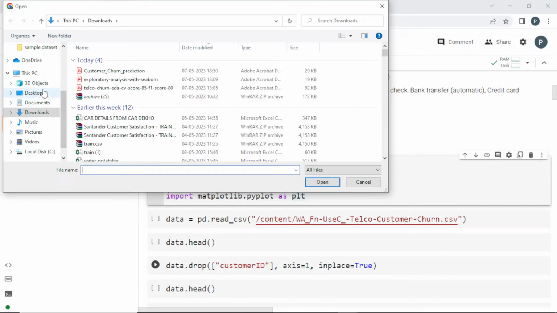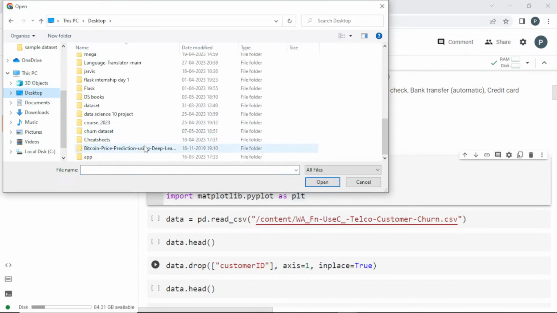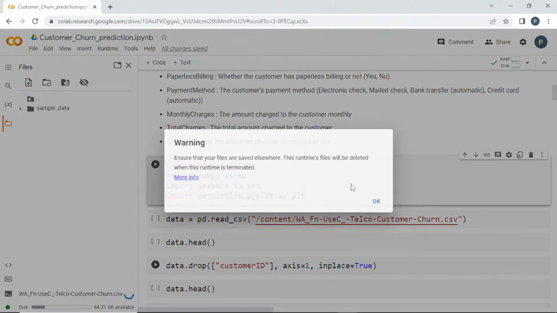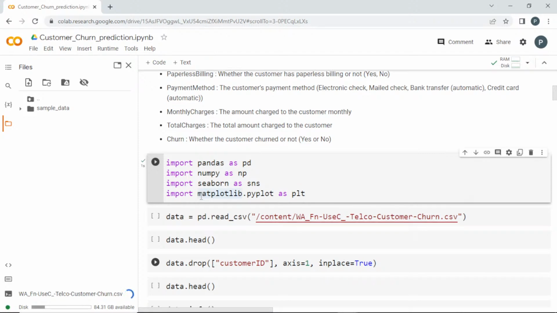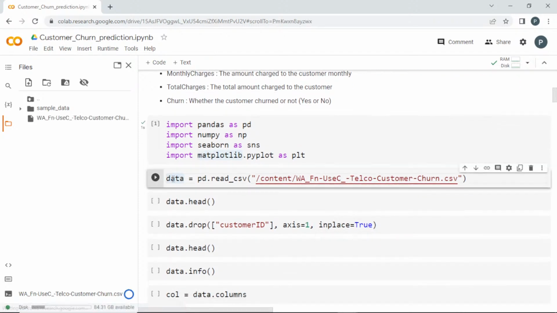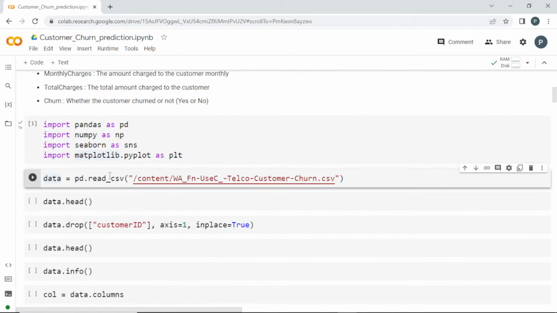Wait a minute, guys. It's on the desktop. Okay, let it load, and let me import the necessary libraries. It's done. So now I have to load the data into this variable, data. I'm loading it here.